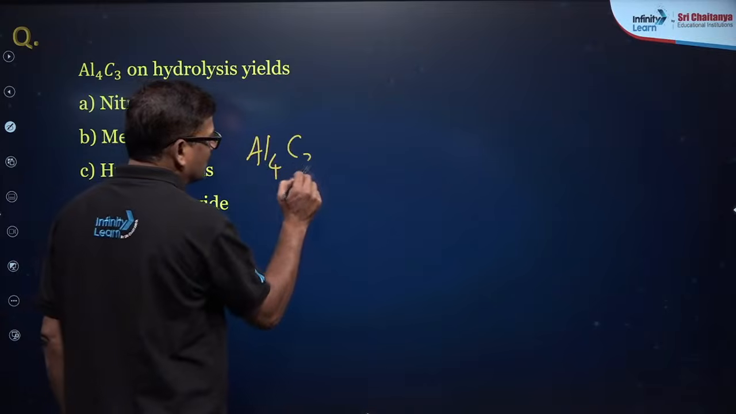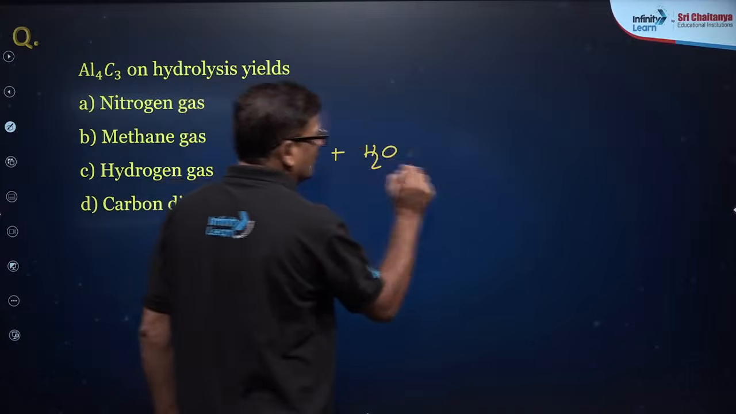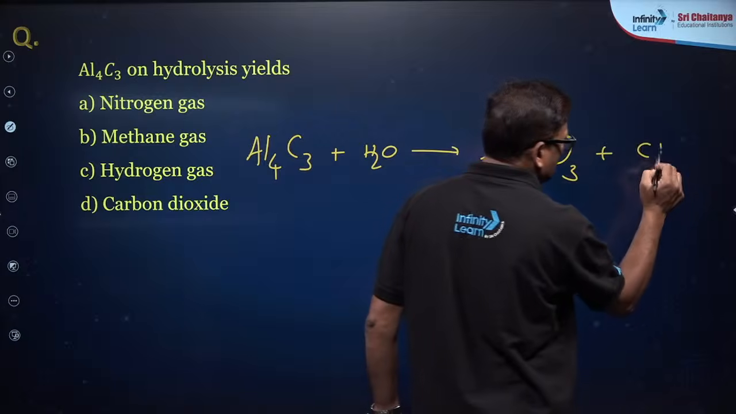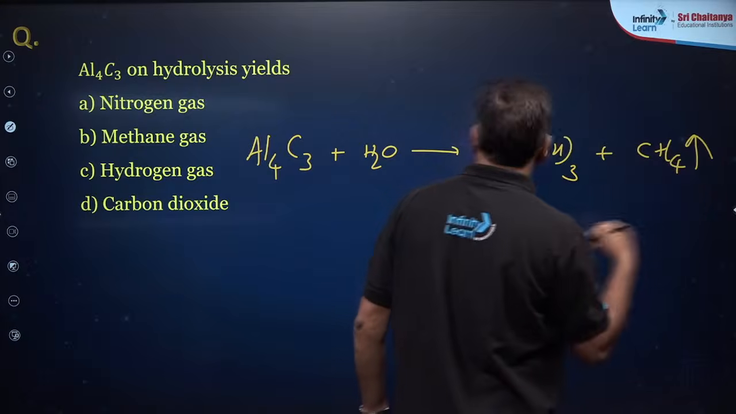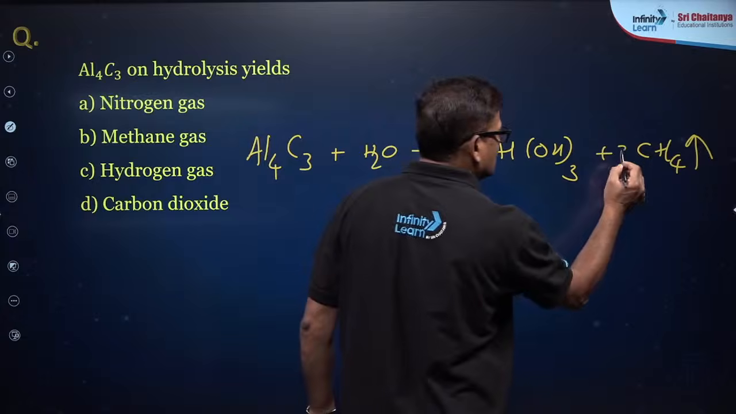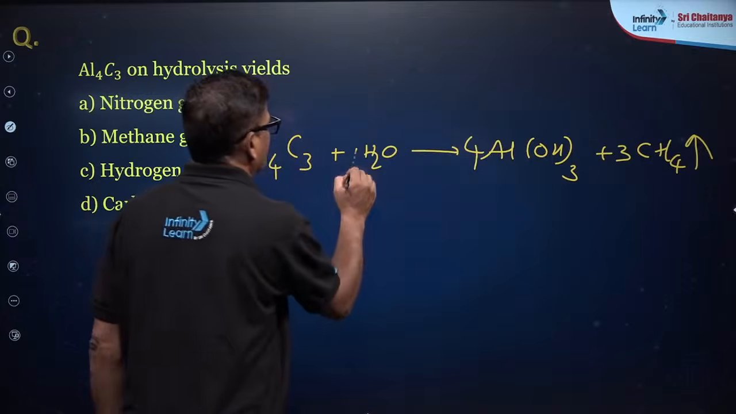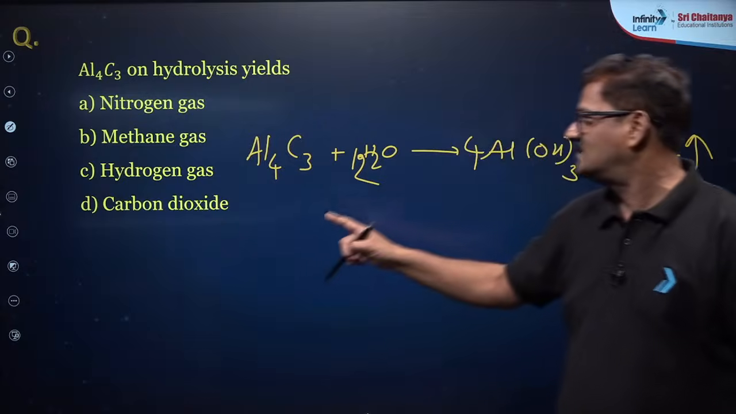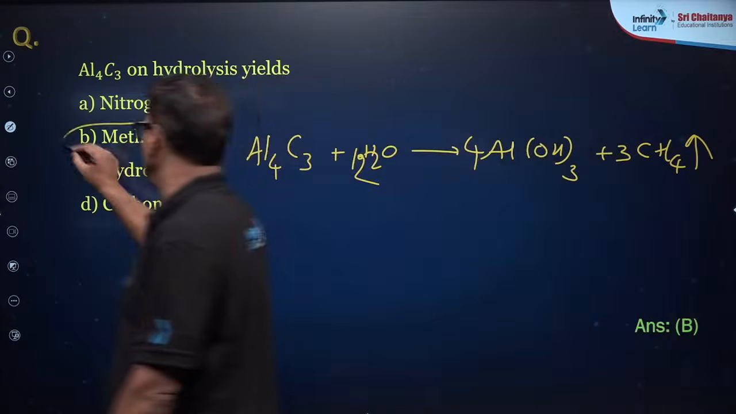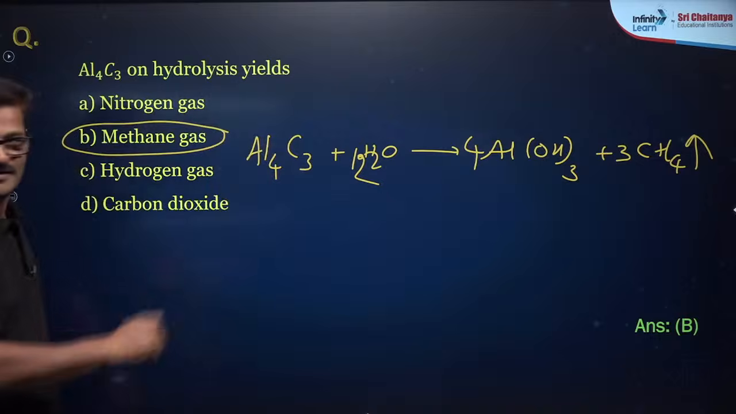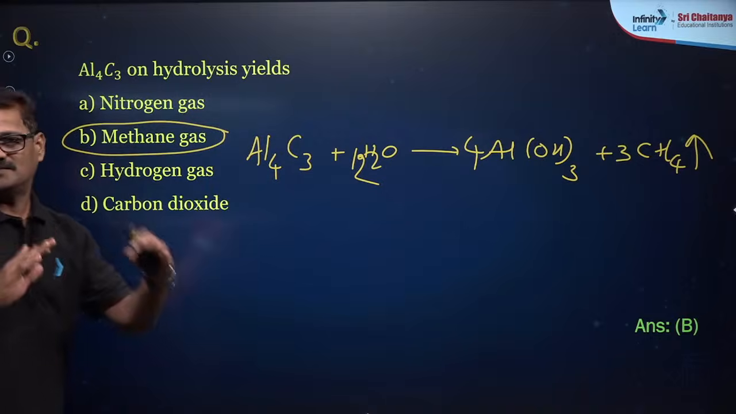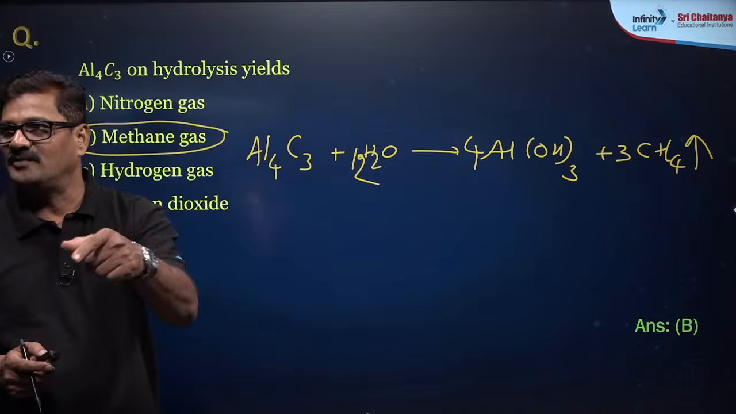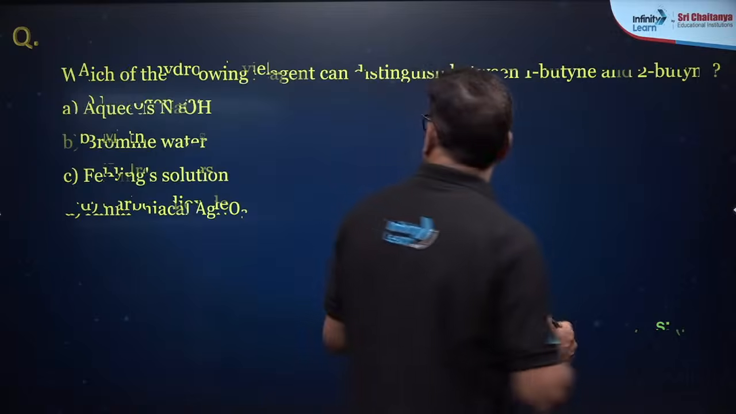Let us see Al4C3 on hydrolysis. Al4C3, aluminum carbide, on hydrolysis you are going to get aluminum hydroxide, and methane gas is going to be formed. So Al4C3 plus 12H2O gives 4Al(OH)3 and 3CH4. Methane is the gas that is formed. Option B is the correct answer for this question. Bachcho, you need to build confidence during the session. That can help you a lot. Let us see one more question here.